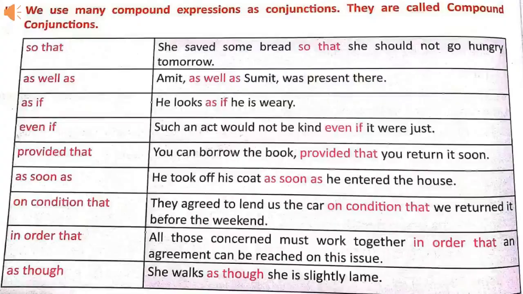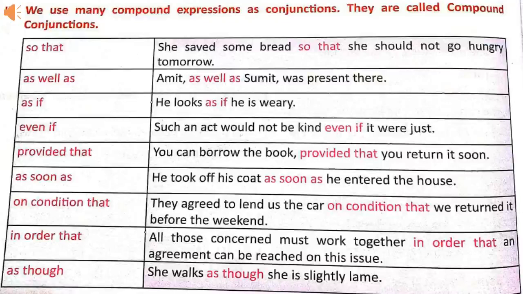Many compound expressions are also used as conjunctions. These are known as compound conjunctions. For example, so that, as well as, as if, even if, provided that, as soon as, on condition that, in order that, as though, etc. are compound conjunctions. Now let's see some examples.